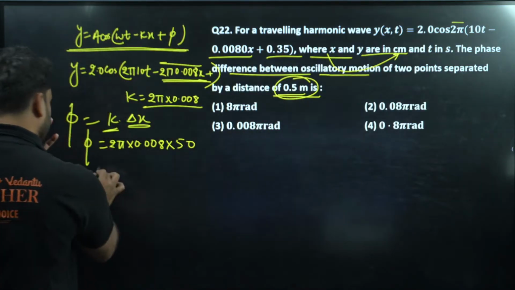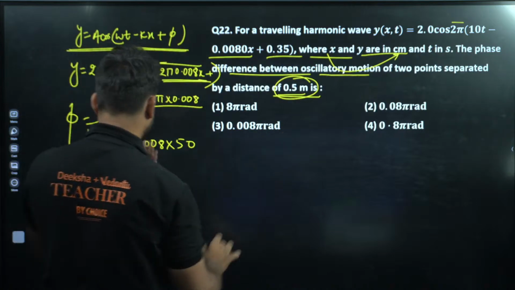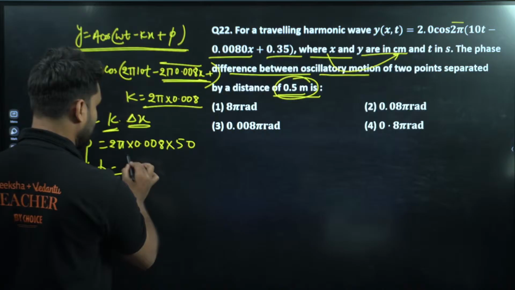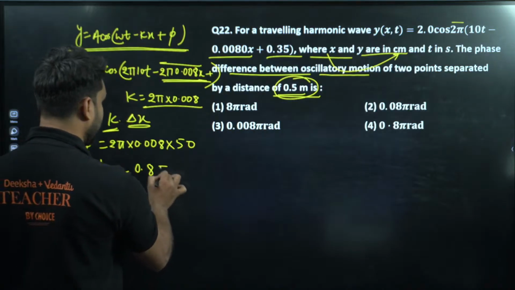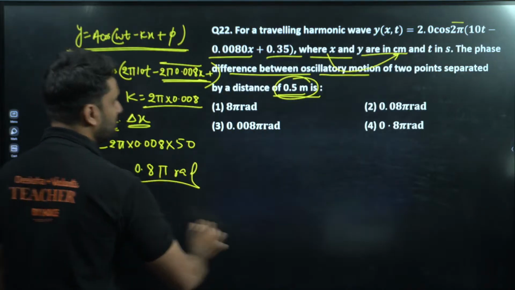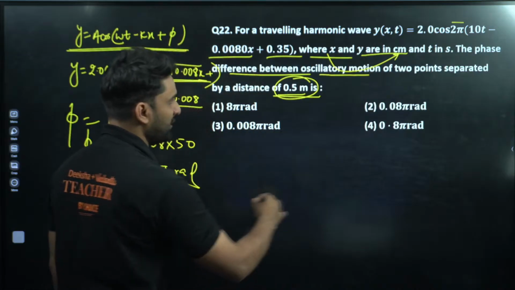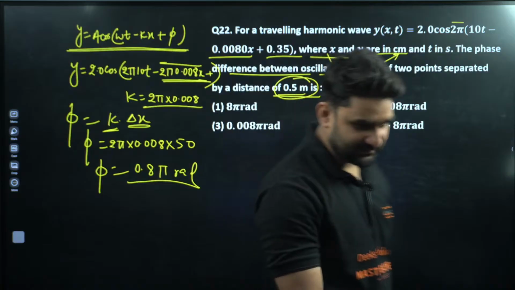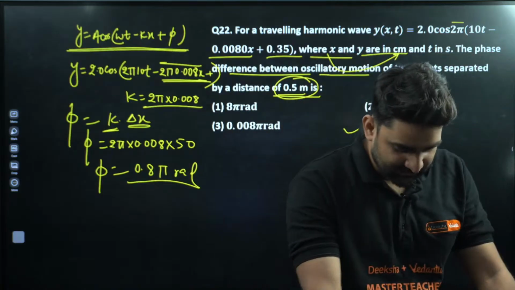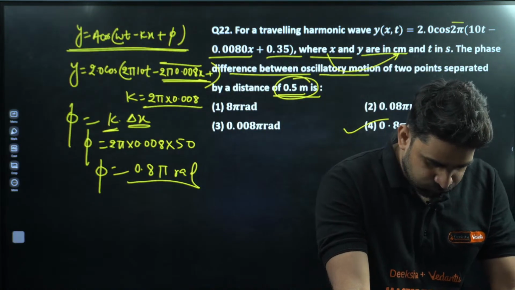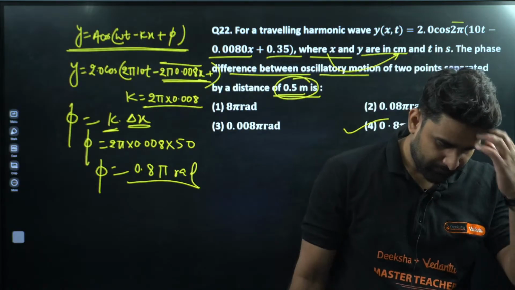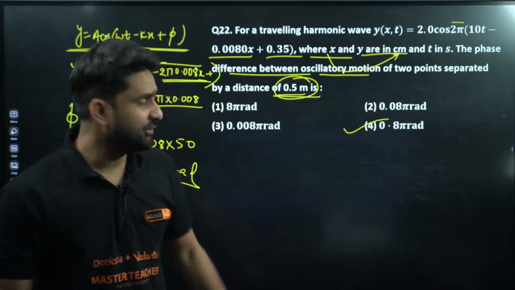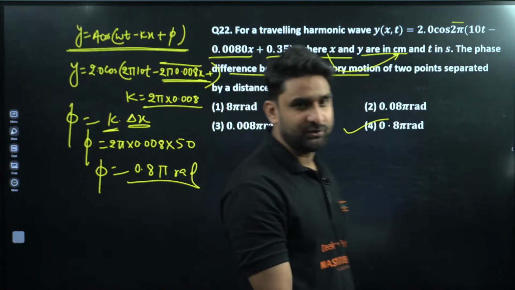Can we please write the answer in pi format? So when we solve this, 8 5 is 40, so this will come as 0.8 pi radian. Option number 4 will be correct. 0.8 pi radian will come. You have the answer. Is it clear to all? 0.8 pi radian will be the correct answer for this question.